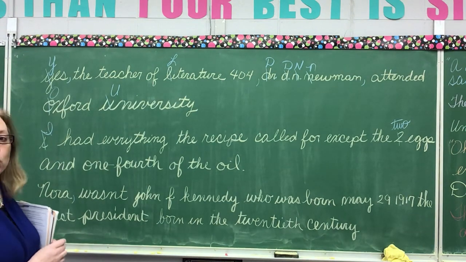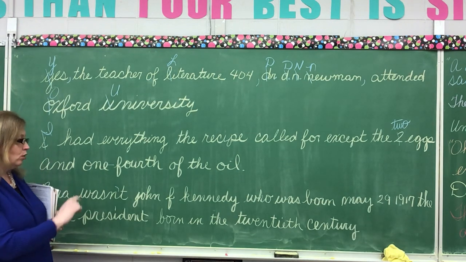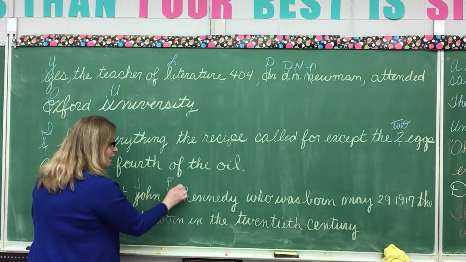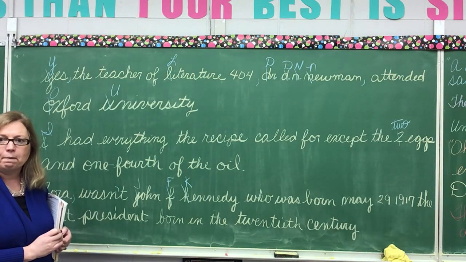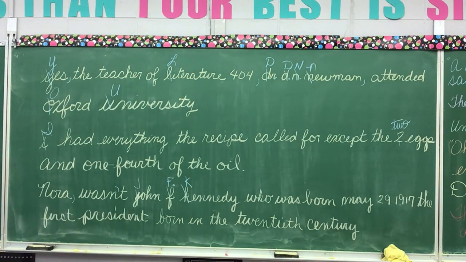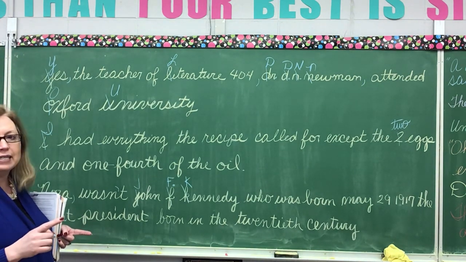Okay, next is the word wasn't. Wasn't is incorrect because it needs an apostrophe. Look at the next one. We have the word John. We're going to capitalize the word John, capitalize the F, capitalize the K in Kennedy. What else do I need to do to John F. Kennedy's name? I need to put a period after the F. Okay? So Nora, comma, wasn't John F. Kennedy, capitalize John, capitalize F, put a period after the F, capitalize Kennedy, who was born on May 29th, 1917. Who was born on May 29th, 1917 is a what?